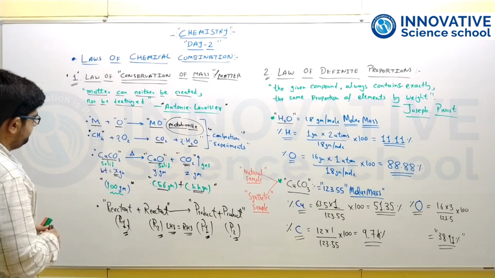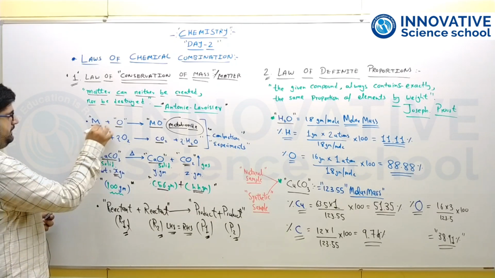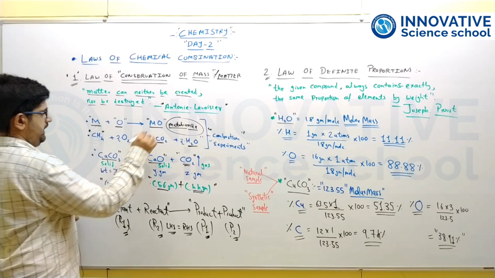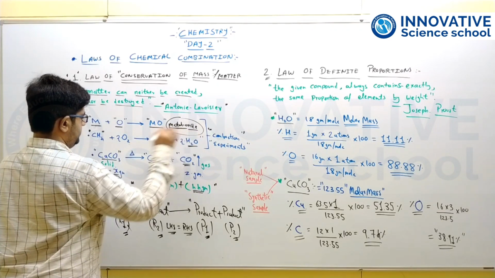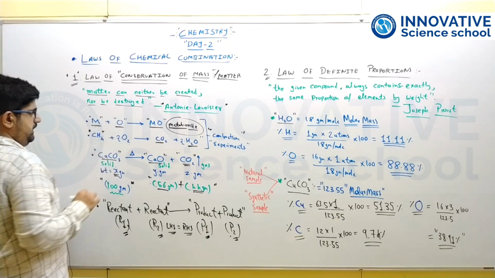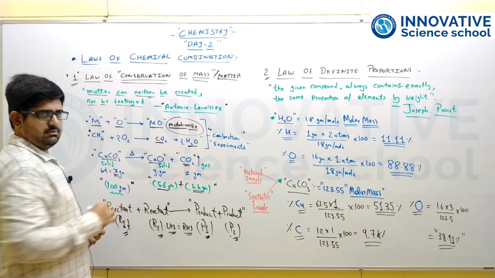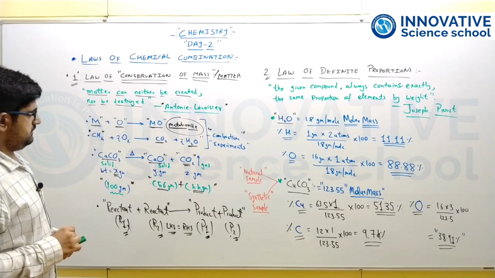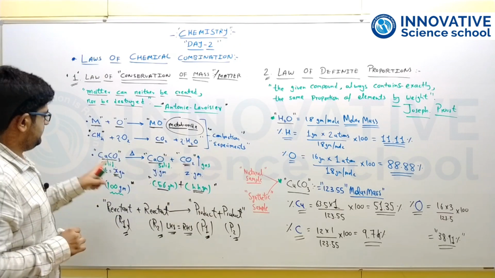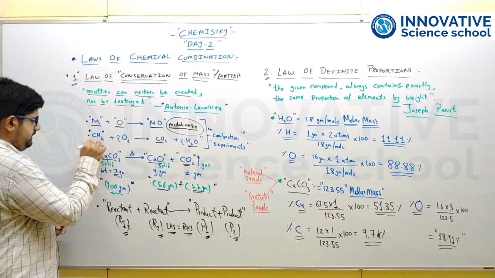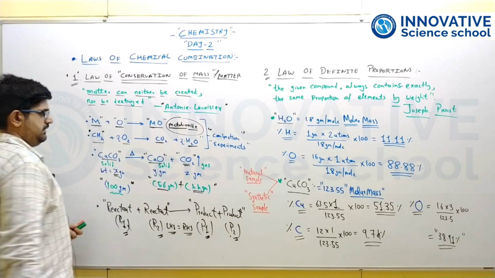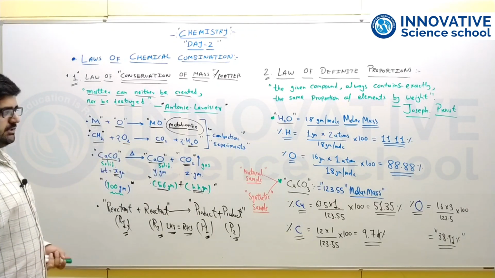For example, a metal M reacts with atmospheric oxygen to give MO, that is metal oxide. So M is any general metal that combines with oxygen and gives metal oxide MO, which is an important reaction, the combustion reaction. In the same way, methane reacts with oxygen to give CO2 plus H2O, which is again a combustion reaction.